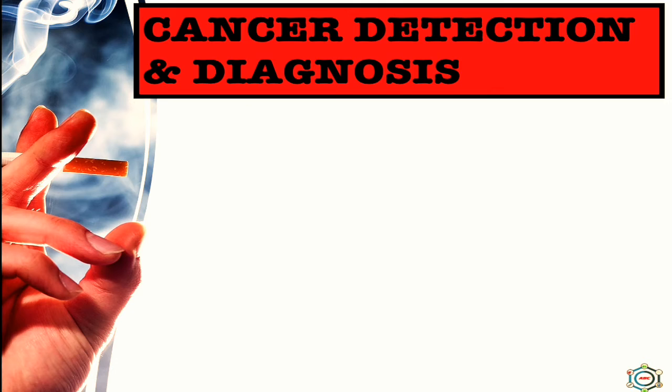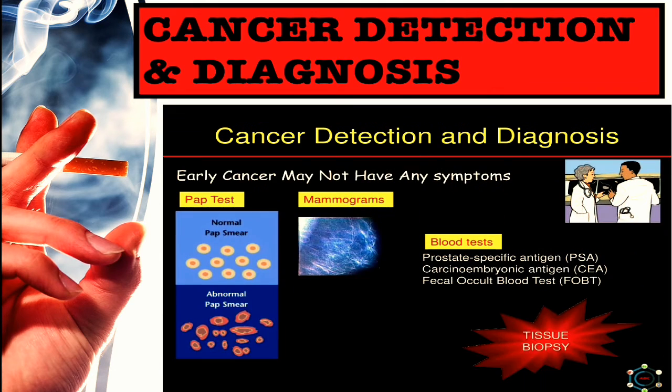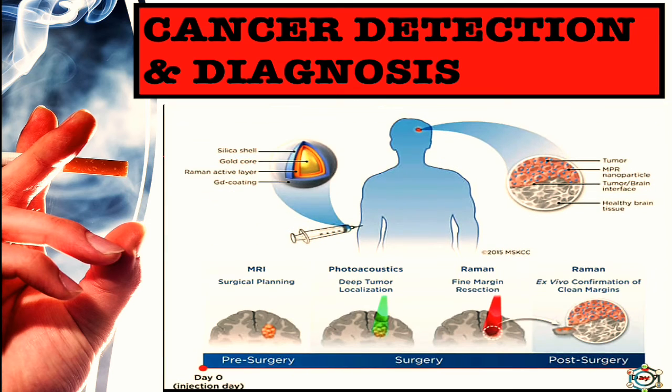Now, after this, cancer detection and diagnosis. So, how can we detect cancer and how can we diagnose it? Early detection of cancer can help in the successful treatment in many cases. Cancer detection is based on biopsy and histopathological studies of the tissues, and blood and bone marrow tests for increased cell counts.